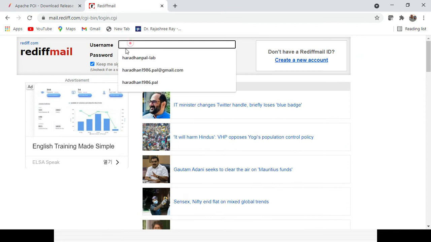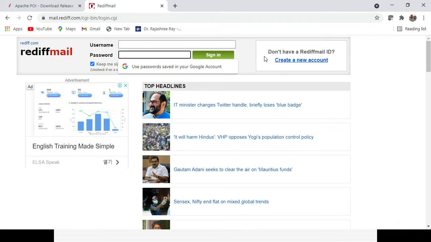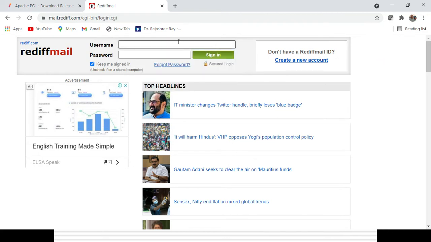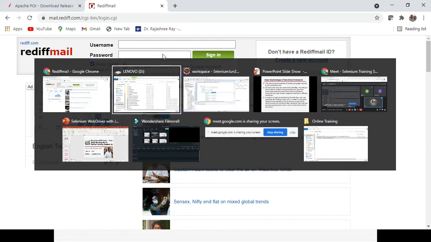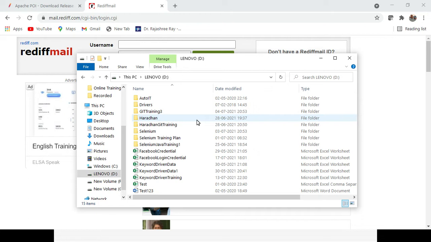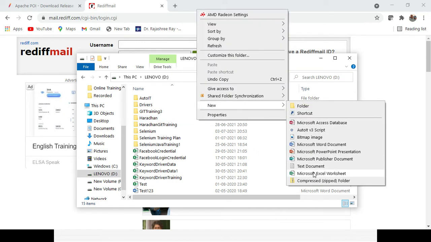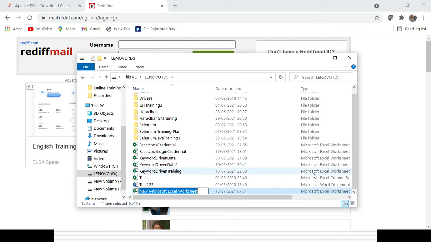Here I will try to give different kinds of username and password. I will not click on sign in, but I will show you how we can pass different kinds of data from the data sheet into the username and password. So let's create an Excel here, a new Excel. The first thing is that you need to create the Excel. Suppose, say, Rediff